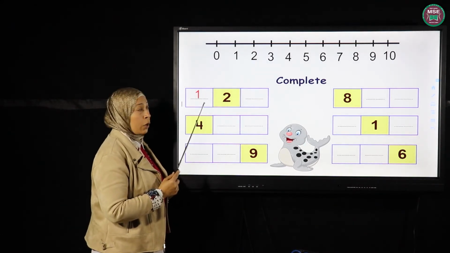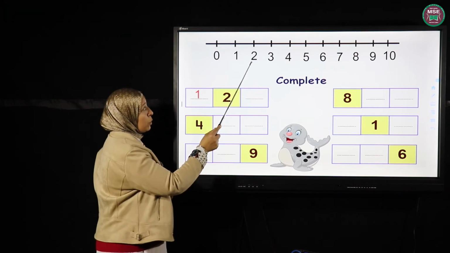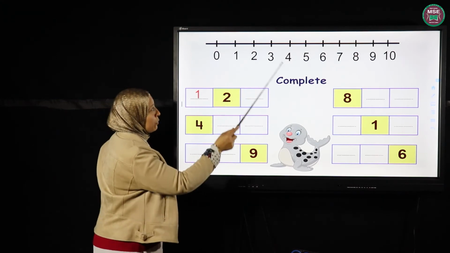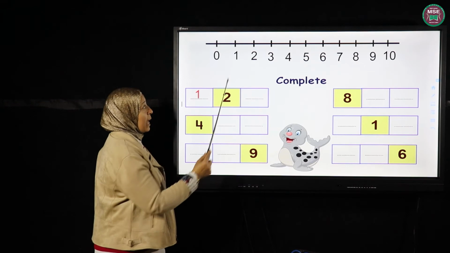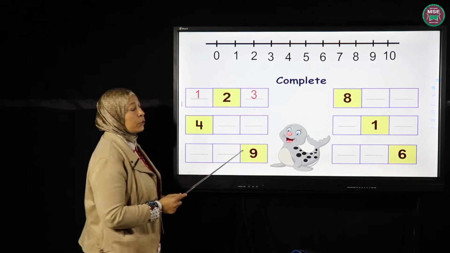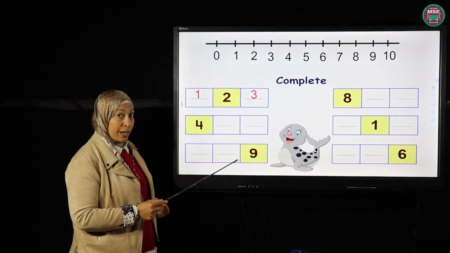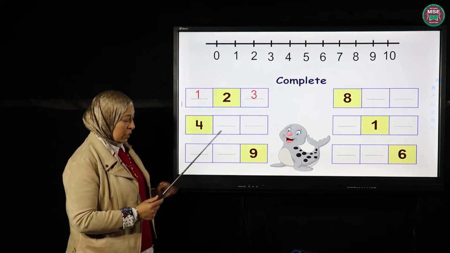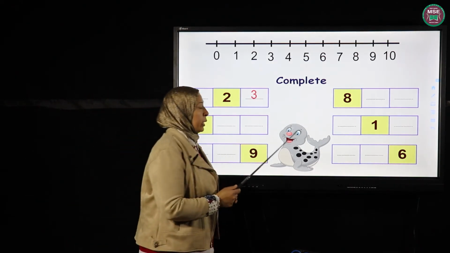Go up to the number line again. This is 2. I want to know what's after 2. It's on the right. What's after 2? What's after number 2? It's number 3. Clear now? Okay. Let's do the next one, but I'm not going to use the number line now.